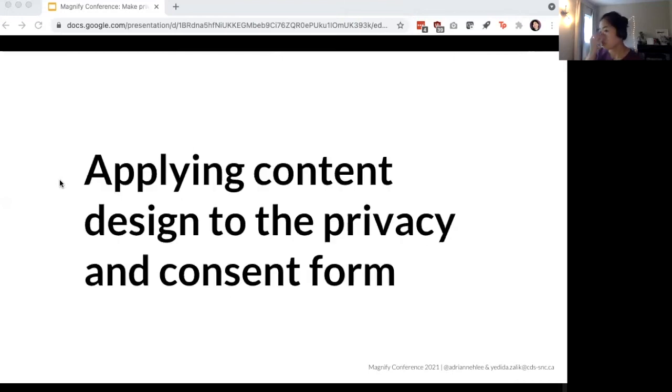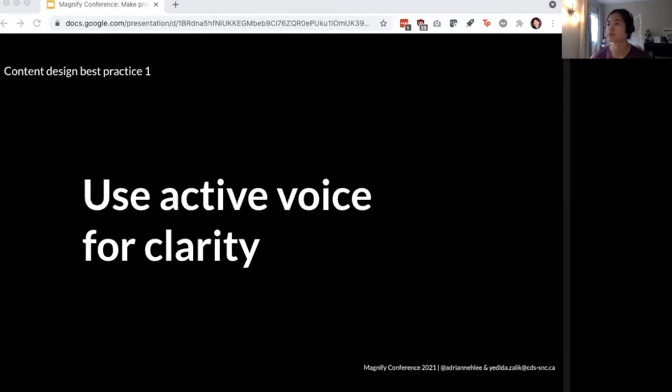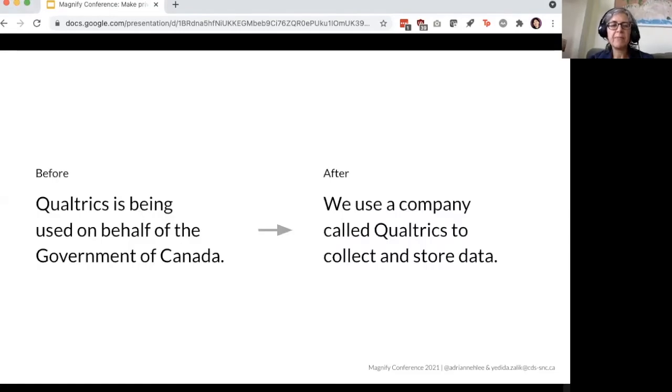So Yadida will walk us through some content design best practices that we use to improve the privacy and consent form. And not every team has access to a content designer, but we're hoping that these are still helpful. So we try to use the active voice, and that's because it's more difficult to understand sentences when the verbs are in the passive tense. And let's look at an example so that I can give you a better explanation of this.